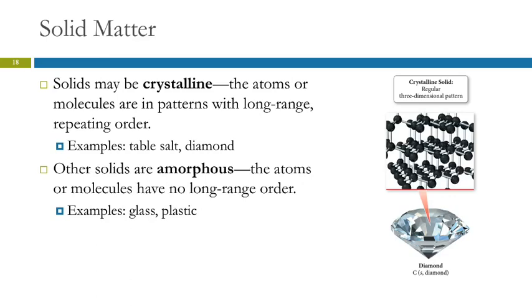So different kinds of solids, and we'll talk more about these later on in the semester: crystalline and amorphous. So in a crystalline solid, the particles have a definite arrangement. I'd say you guys are a crystalline solid right now because we're mostly in rows. Amorphous, A is a prefix that means without, and morph refers to shape, without shape, so no long-range order. This would be like kindergartners sitting around on the floor around the teacher at story time. No particular arrangement. They're just all kind of sitting on the floor together.